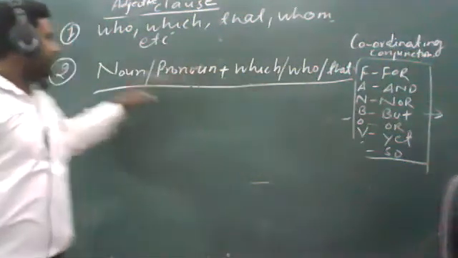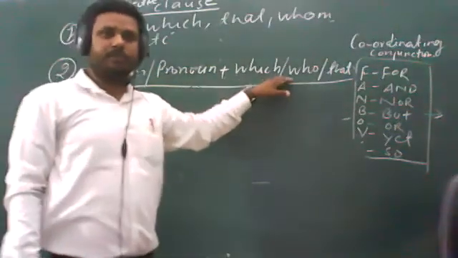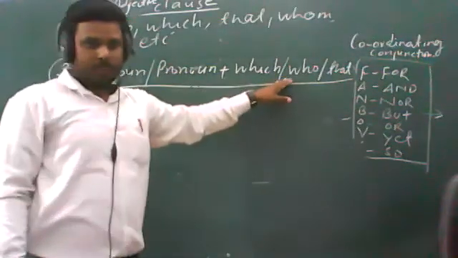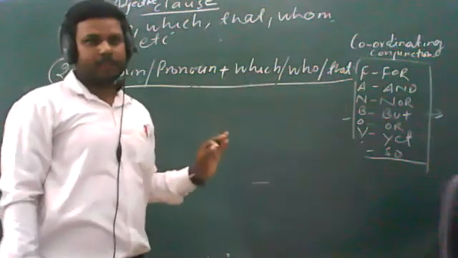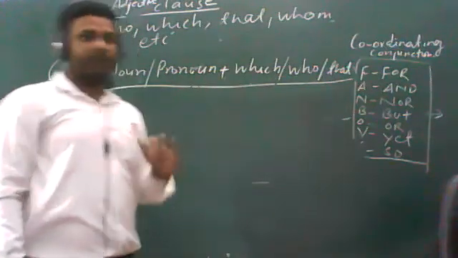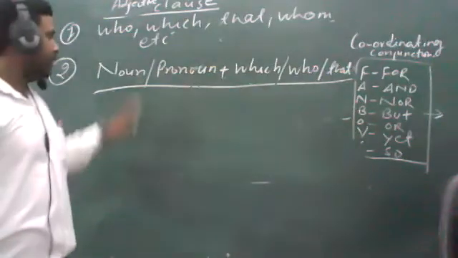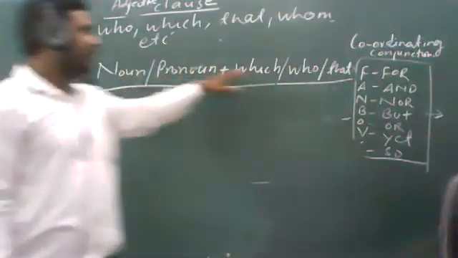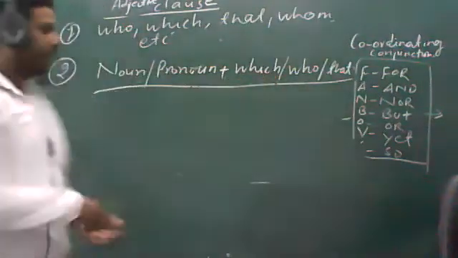In adjective clause, always after a noun and pronoun, these words will definitely come. This is one of the proofs or criteria which will help you to identify an adjective clause. In adjective clause, be 110% sure that after a noun and pronoun, these words, which are known as relative pronouns, will always be there. Let me give you an example.